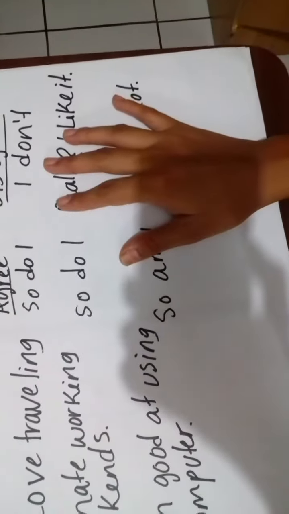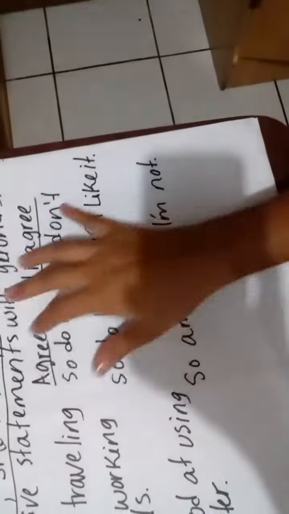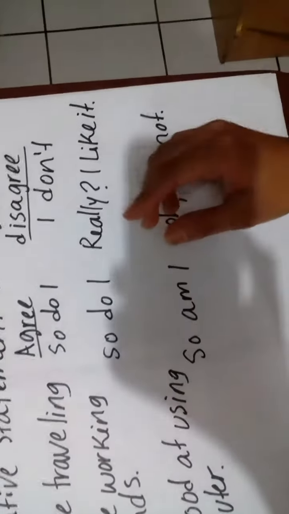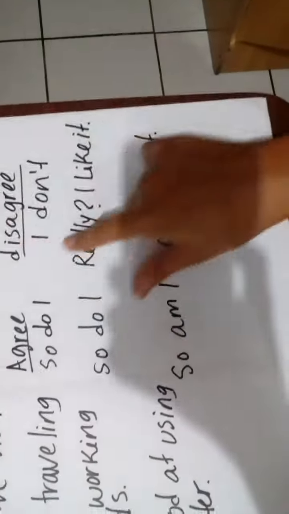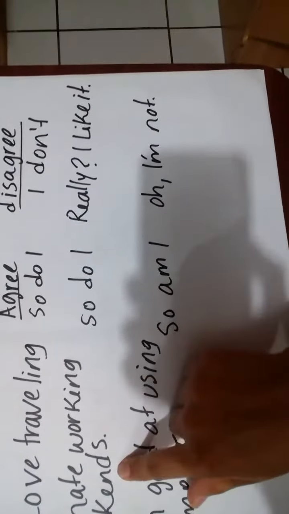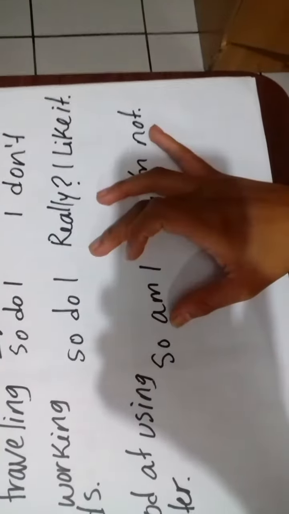And if you agree, you say so do I. It's something that you love to do. Traveling is something that you love to do. And for that you say so do I. If you disagree, you can say I don't. Another example is I hate working on weekends. But if you agree, you say so do I, because it's something that you do or you hate doing. Really, I like it.